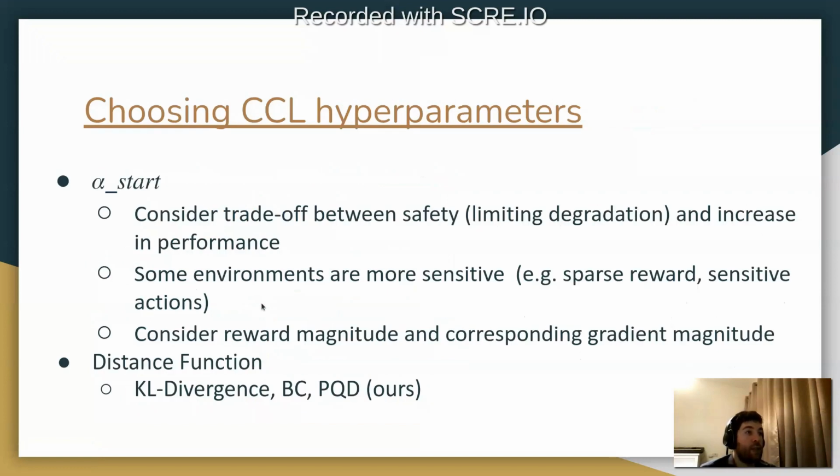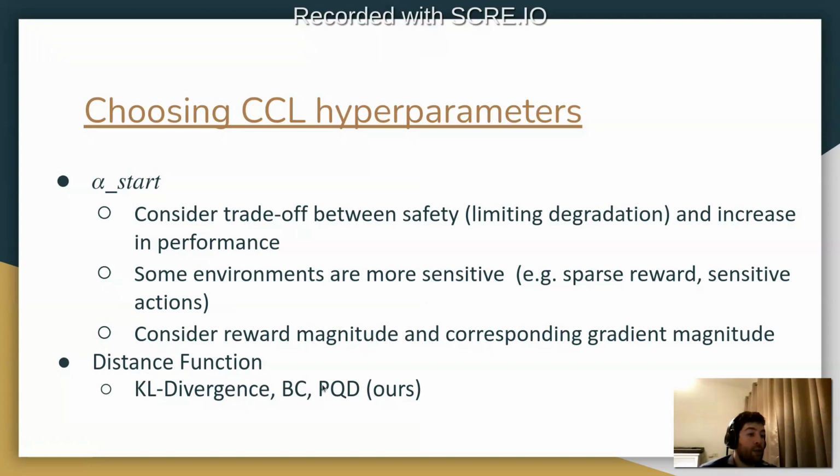When choosing CCL's hyperparameters, we think about alpha star, where in order to determine it, we have to consider the trade-off between safety, limiting degradation, and increasing performance over time. Some environments may be more sensitive if they have a sparse reward or more sensitive actions. We have to consider the magnitude of the reward and corresponding gradient magnitude. And we also have to consider what kind of distance function we use, such as KL divergence or behavior cloning.